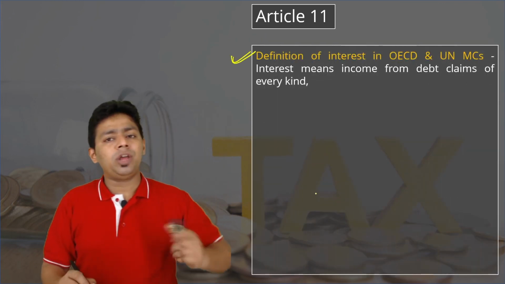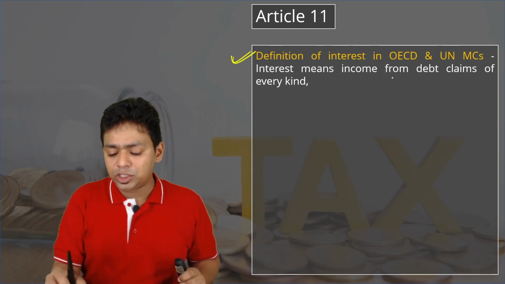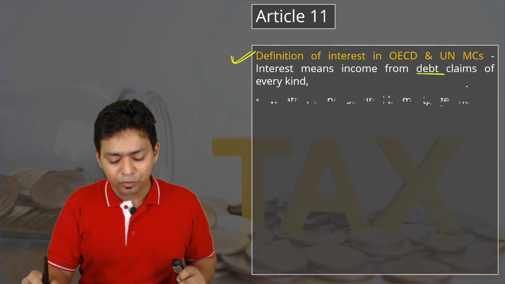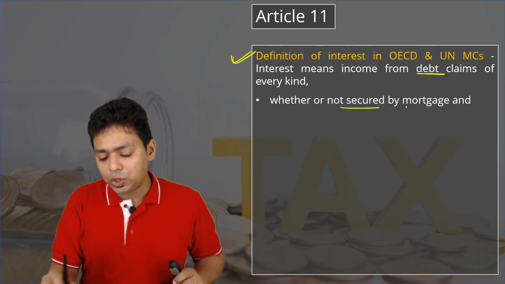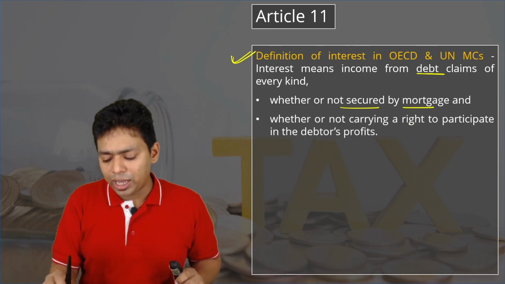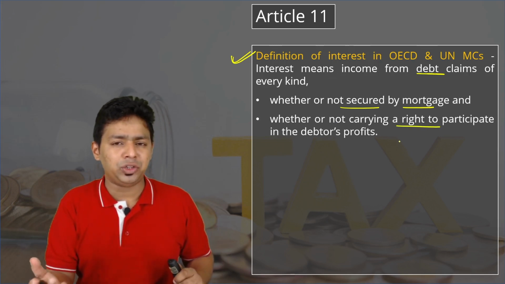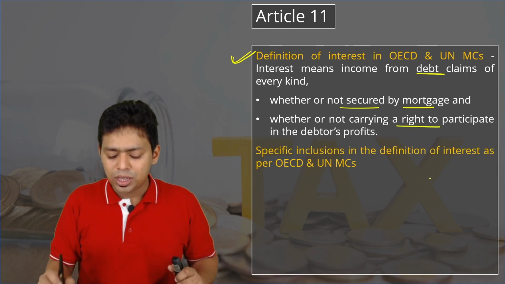Definition of interest. So what do you mean by interest? Define interest for us. In the exam, they may ask what is covered in interest. Interest means income from debt claims of every kind, whether or not secured by a mortgage. So a secured loan and an unsecured loan, both are covered. And whether or not carrying any right to participate in the debtor's profit. So it can be participating debentures or non-participating debentures.